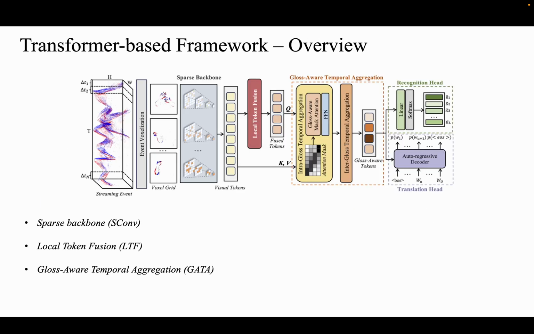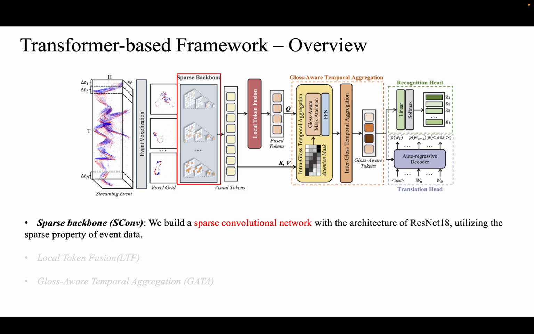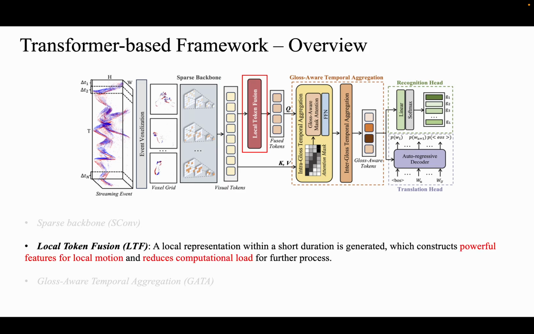Our framework contains three key parts, including sparse backbone, local token fusion, and gloss-aware temporal aggregation. First, taking the event representation as input, the sparse version of ResNet 18 is used as feature extractor, which generates the visual tokens. The token fusion module builds an effective representation for continuous actions within a short duration and reduces computational load. The module contains two multi-head self-attention layers within local window to model temporal relationship among neighboring timestamps. Also, two max pooling layers are introduced to fuse the tokens, thus decreasing the token number.